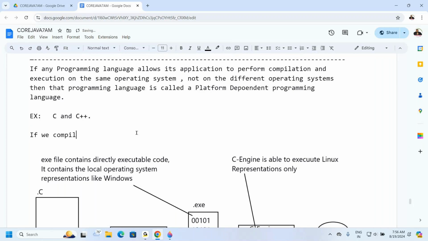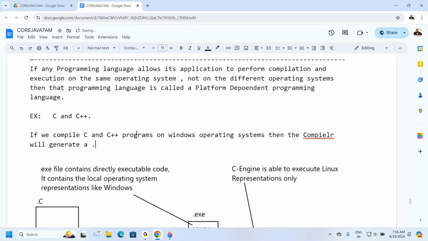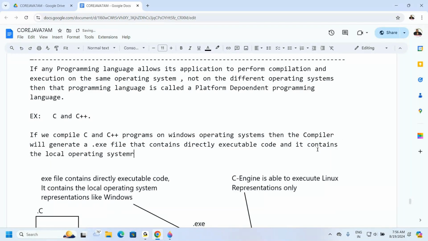If we compile C and C++ programs on Windows operating systems, then the compiler will generate a .exe file that contains directly executable code, and it contains the local operating system representations directly.